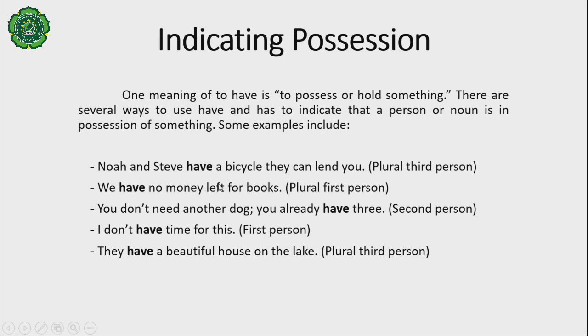Noah and Steve here shows that the sentence uses plural third person. We have no money left for books. We here shows that the sentence uses plural first person. You don't need another dog. You already have three. You here shows that the sentence uses second person. I don't have time for this. I here shows that the sentence uses first person. They have a beautiful house on the lake. They here shows that the sentence uses plural third person.